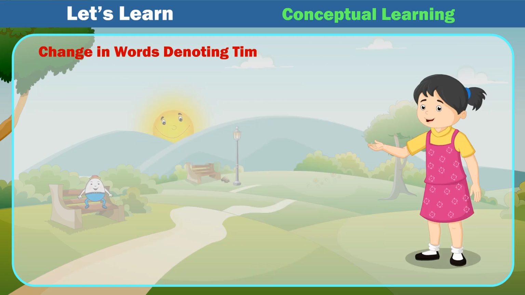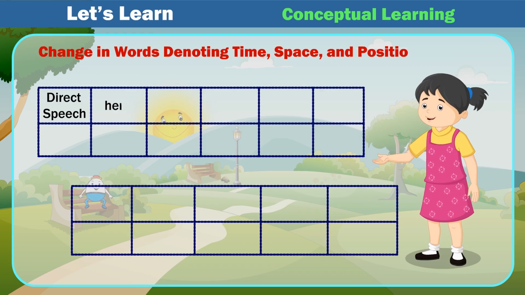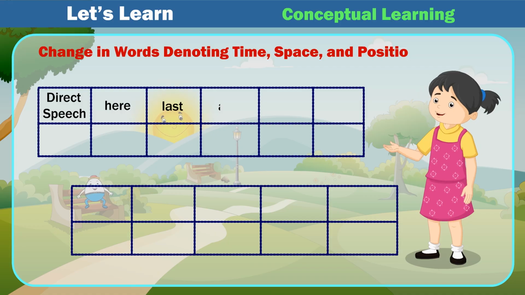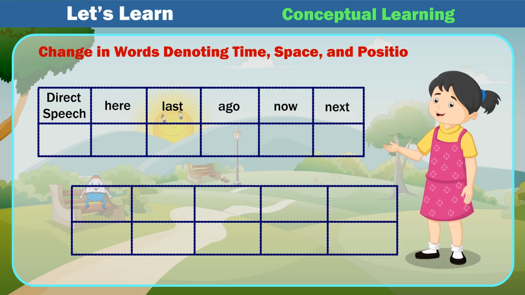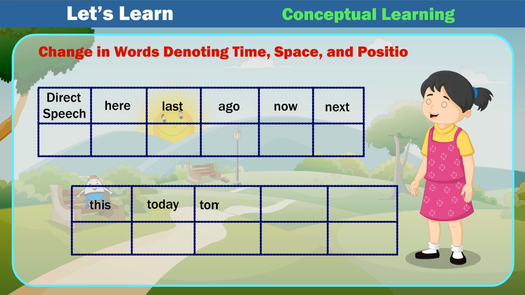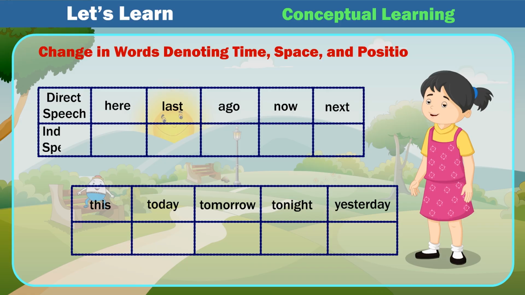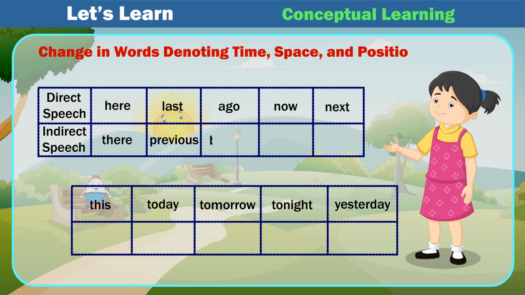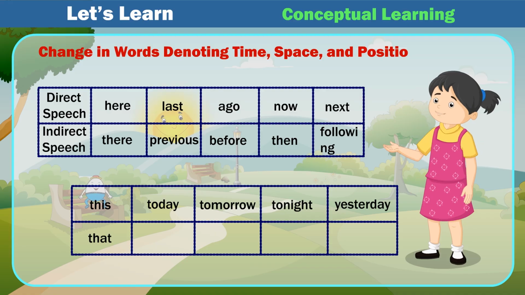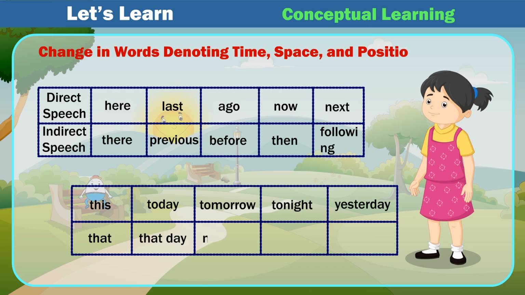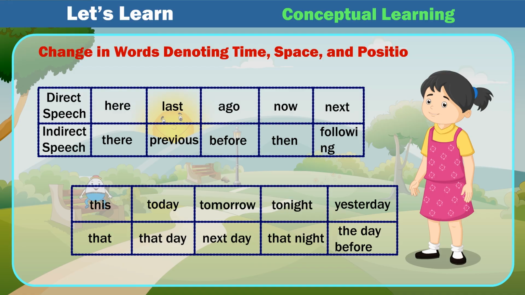Change in words denoting time, space, and position. Direct speech: here, last, ago, now, next, this, today, tomorrow, tonight, yesterday. Indirect speech: there, previous, before, then, following, that, that day, next day, that night, the day before.